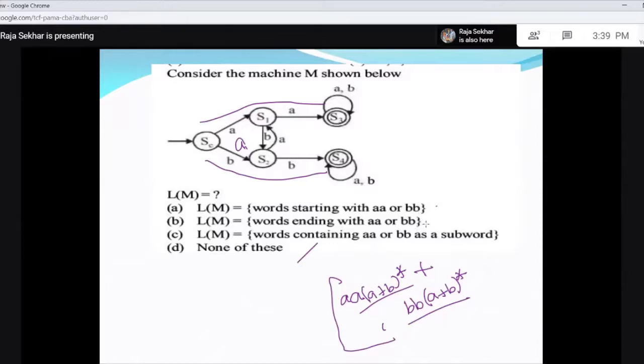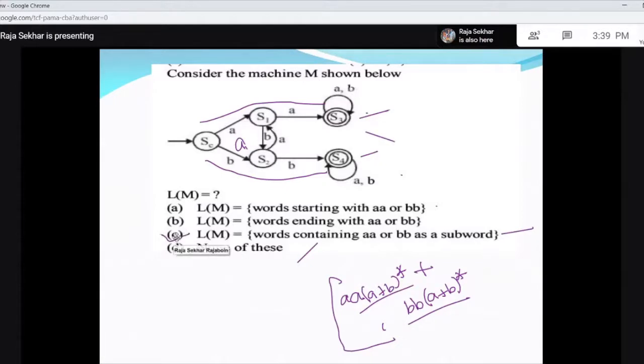Now, if you go for words ending with, this is not correct because there are transitions, and words containing A or B as a subword. This is perfect, right? Because as soon as I see A, wherever I see one A, I'll check for another A. One B, I'll check for another B, right? So when A is a substring, you will be in S3. When BB is a substring, first you get, then you will be in S4, right? And hence my answer is C.